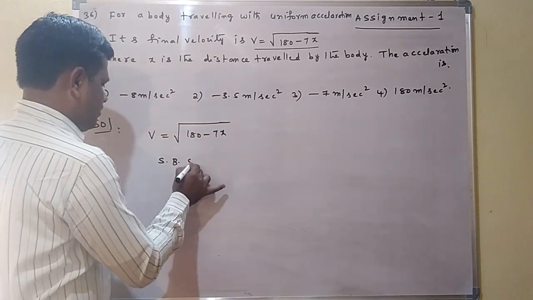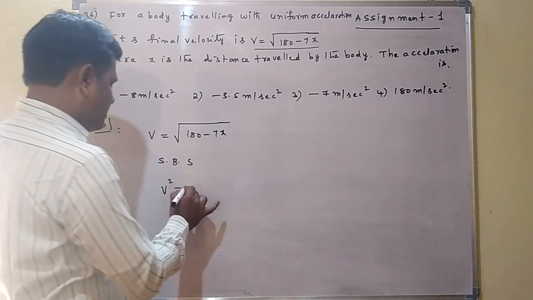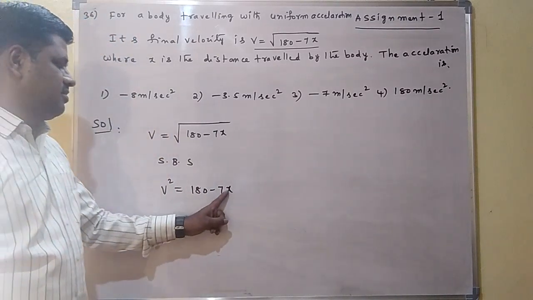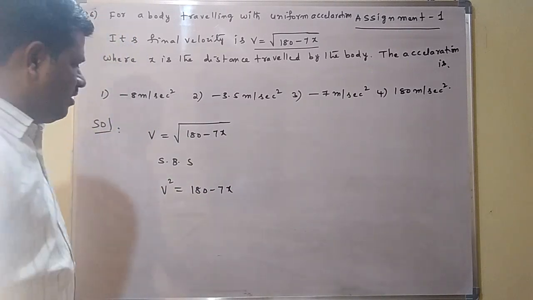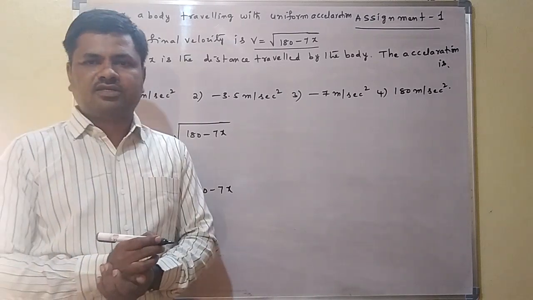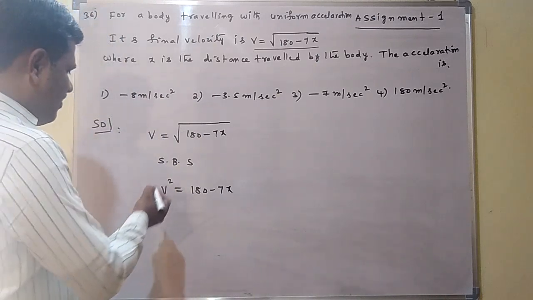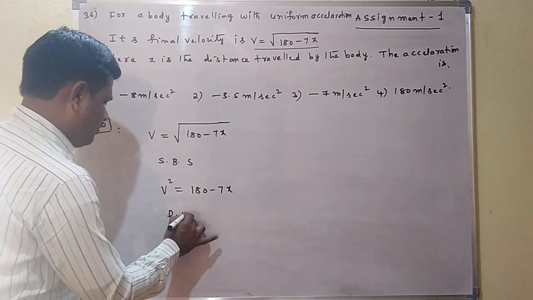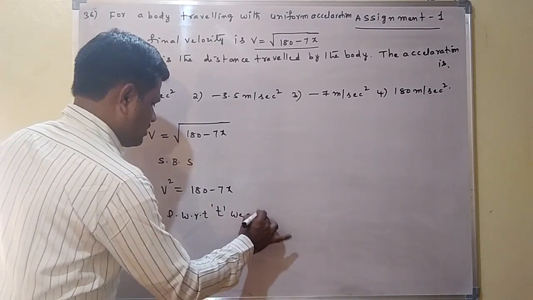Squaring on both sides: v square is equal to, here the square and root cancel. Remaining is 180 minus 7x. v square is equal to 180 minus 7x. Now using this equation, we can easily find the acceleration. When differentiating this equation, we can get the acceleration. Differentiate with respect to t on both sides.